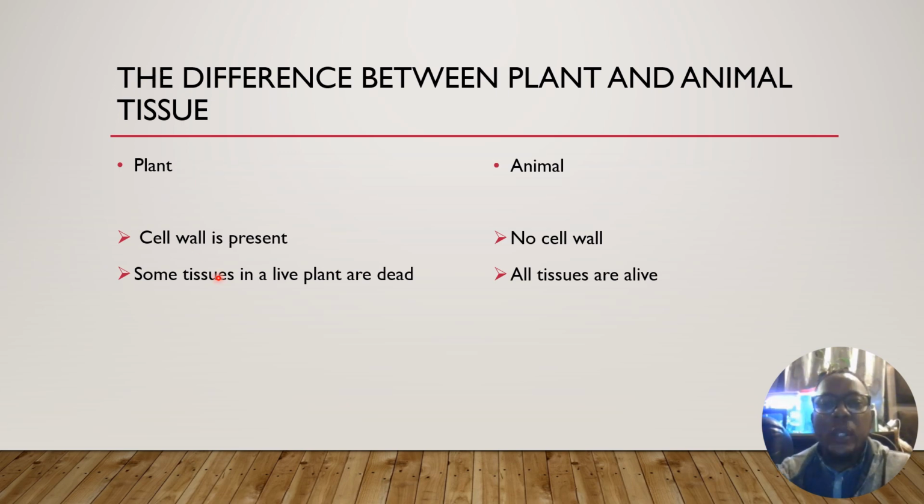Now, the difference between animal tissue and plant tissue is that plant tissue has a cell wall, while in animal tissue we don't have a cell wall. Then, in a live plant, you'll find that some tissues might be dead, like maybe there's a branch that is rotten, but the tree is still alive. But in humans, all tissues are alive.